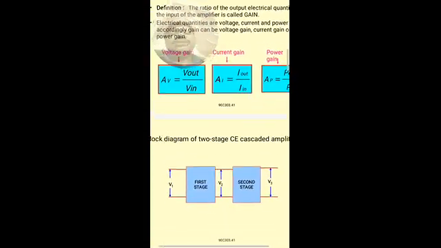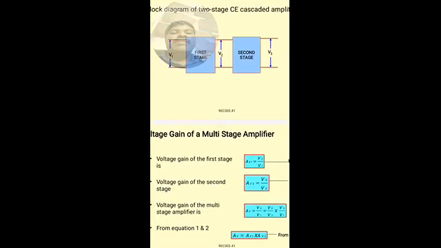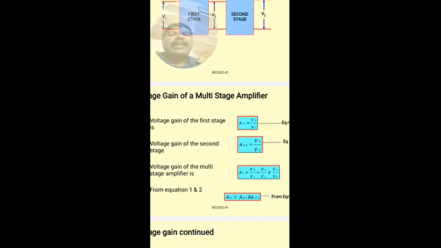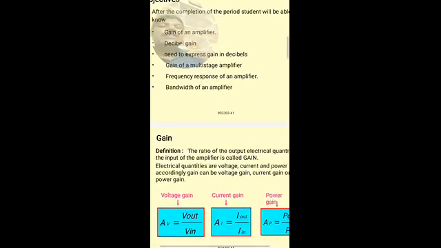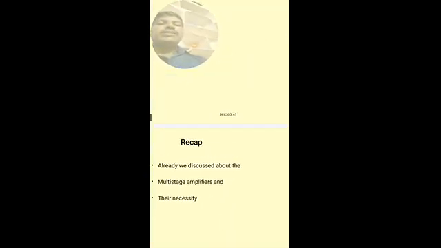So this is the expression for the gain of the multi-stage amplifier. We can write this expression for an n-stage amplifier.